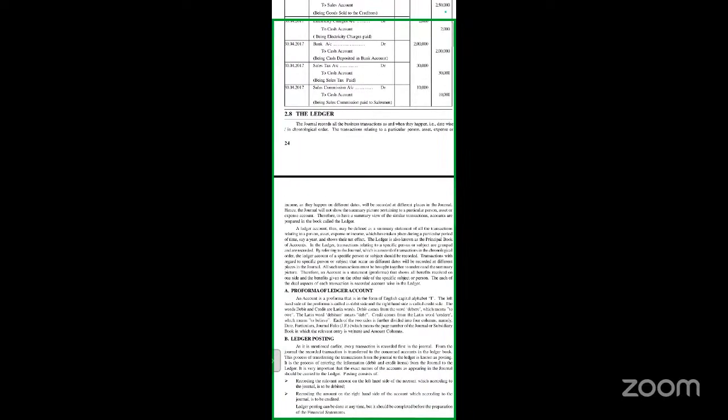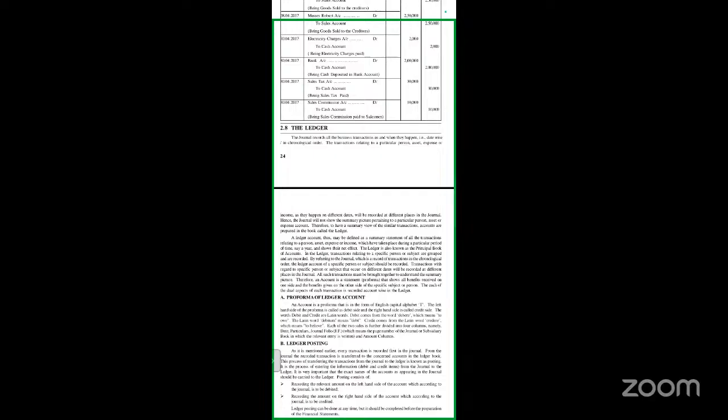The next topic is ledger. Ledger is nothing but the simplification of our journal entries. For example, we are purchasing from a supplier. There is a supplier.